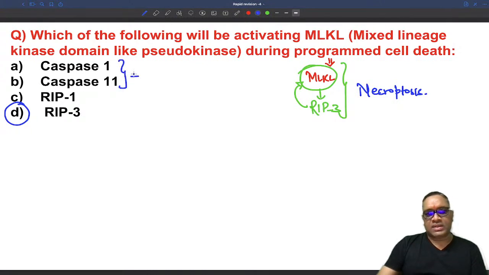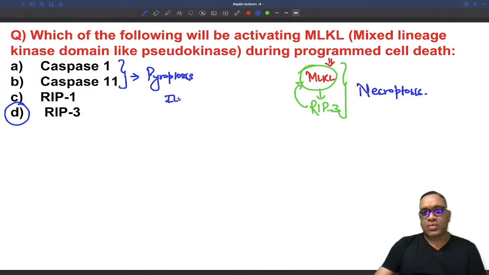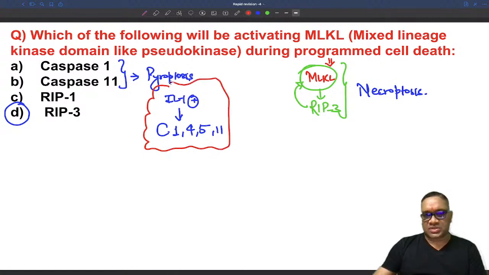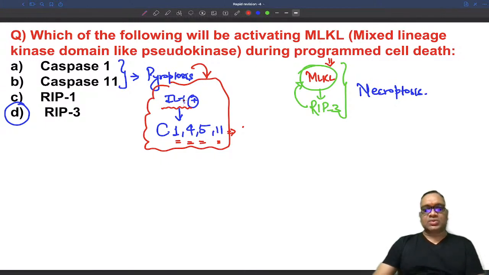Caspase 1 and 11 are associated with pyroptosis. There was a question in NEET PG exam 2018: who will activate interleukin 1? Interleukin 1 activation is done by caspases 1, 4, 5 and 11. These are the caspases associated with pyroptosis, and all are associated with interleukin 1 activation. So that point also you have to keep in mind. Examiner can ask you this question again.